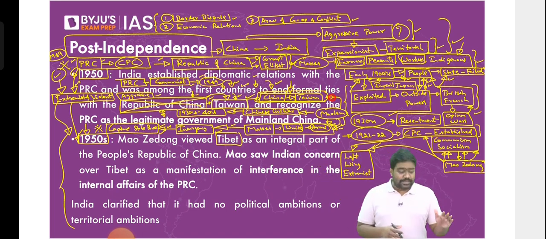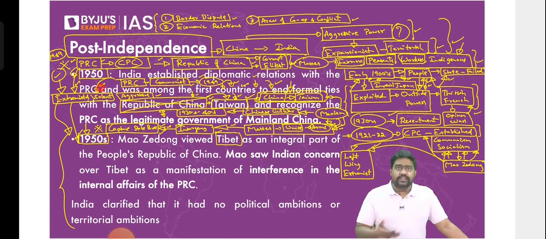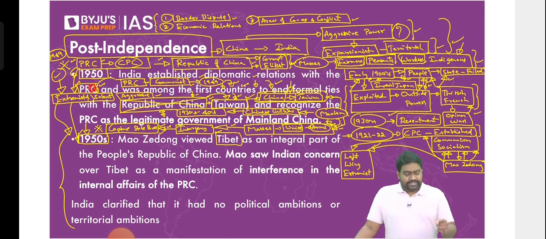But the PRC became an expansionist, aggressive power because of this radical, aggressive ideology, which preaches violence. Violence comes inherently to the PRC because it was founded through violence. This is a fundamental difference between India and China. India was established through a non-violent struggle, whereas China was established through an aggressive, extremist, violent ideology.